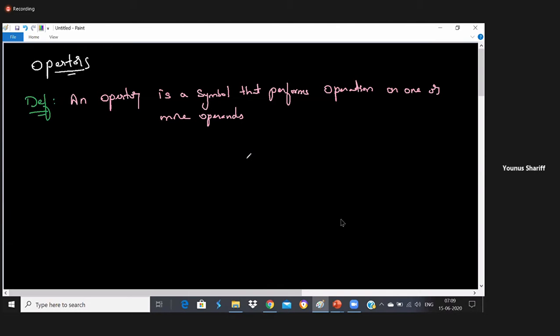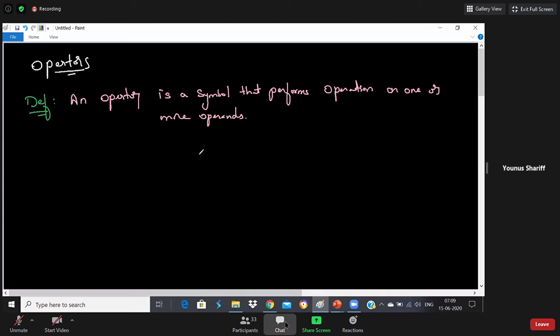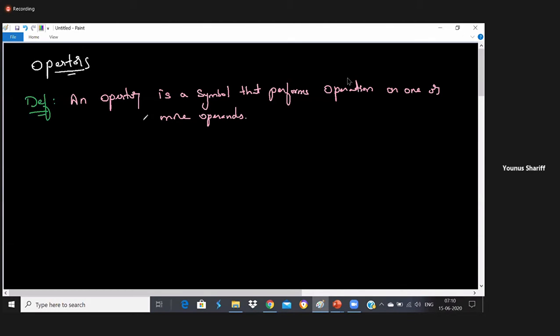Okay, this is my definition. As you all said, it's perfectly fine. We can go with any definition, actually all are correct, but I just put it into some form: an operator is a symbol in any programming language that performs operation on one or more operands. Do you agree with my definition? It makes the same sense, as you all say. Nitesh says yes. So perfectly fine.